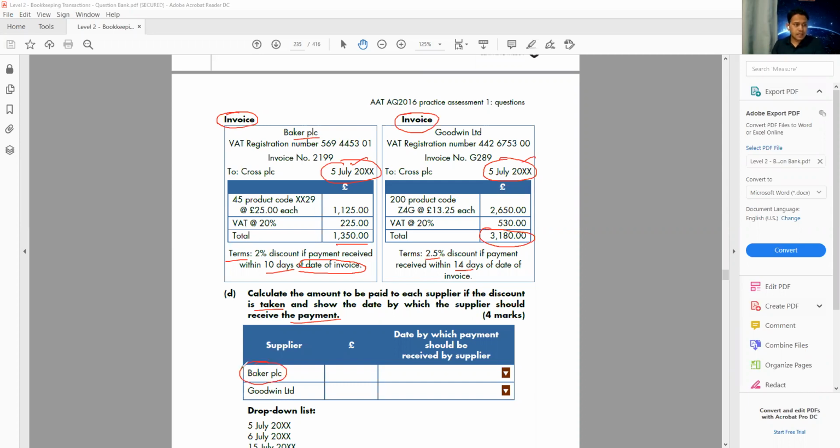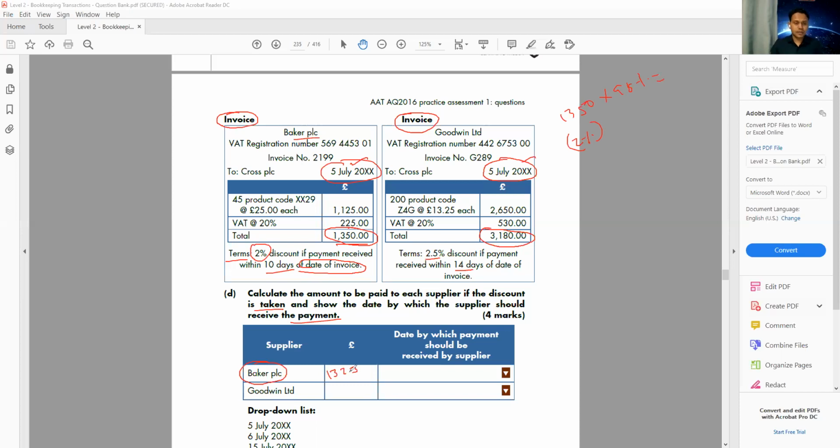Baker PLC is 1350. If I want to take the discount, that is a 2% discount, so I'm going to minus the 2% or multiply by 98%. From 1350, I minus 2% or multiply by 98%, and it will give me the same figure. That is 1323.